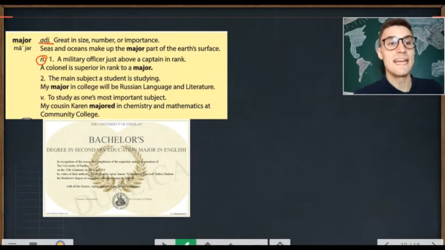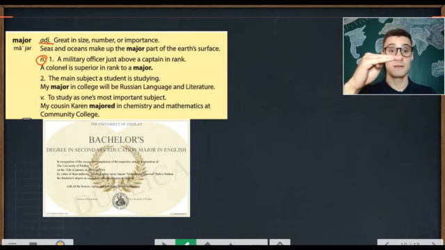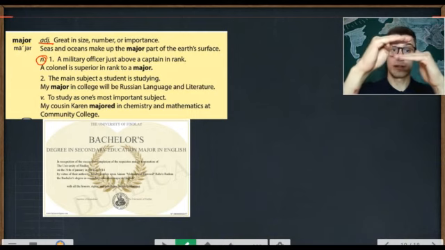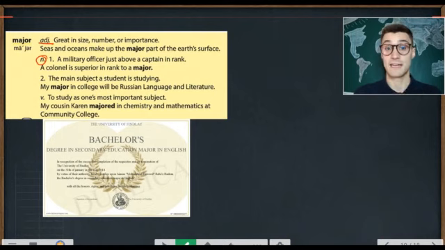Major is also the name of a military officer just above a captain in rank. So it's captain and then major. So in the army, you can be a military officer, a major. A colonel is superior in rank to a major. So it's captain, major, colonel. I have never been in the army. I think it could be interesting. Would you like to join the army? Maybe you can become a major.